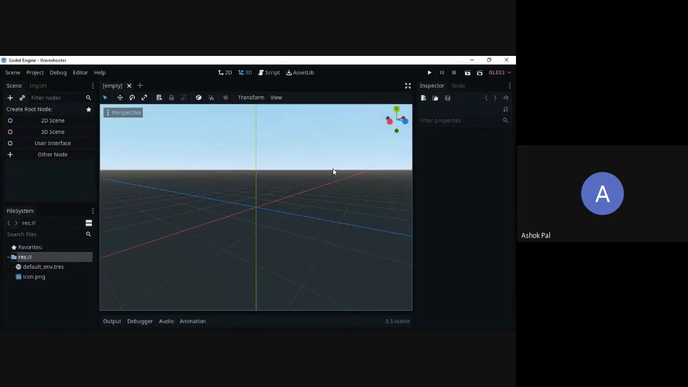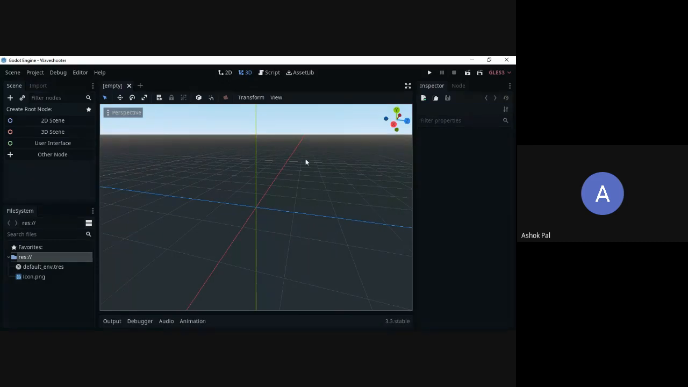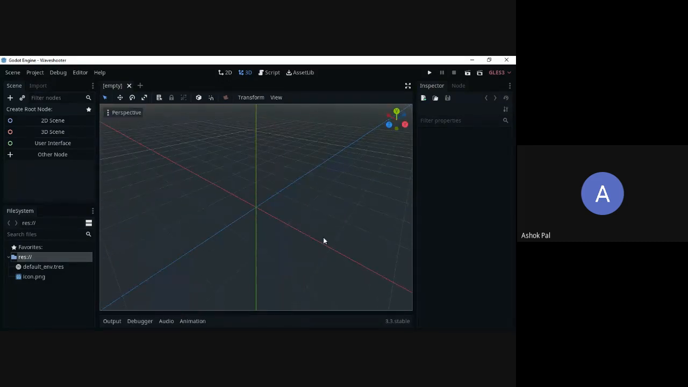What is a scene? Just think it has a separate world. This is a world. This particular screen is your world. Everything you create would be seen on this tab. This is your scene tab. You create everything on this tab.